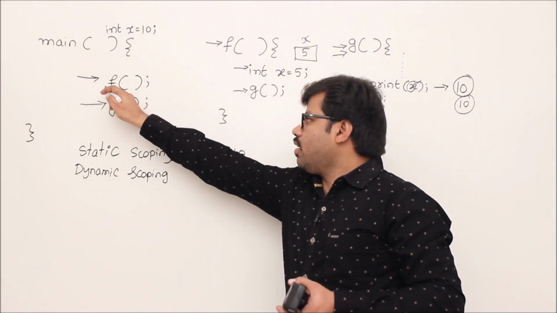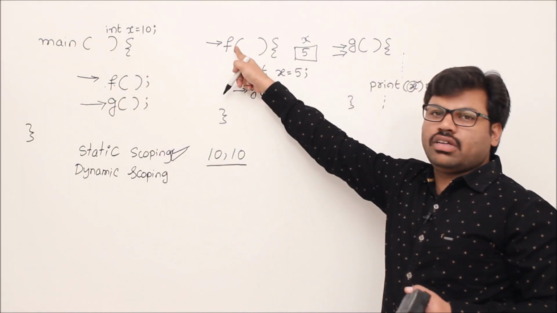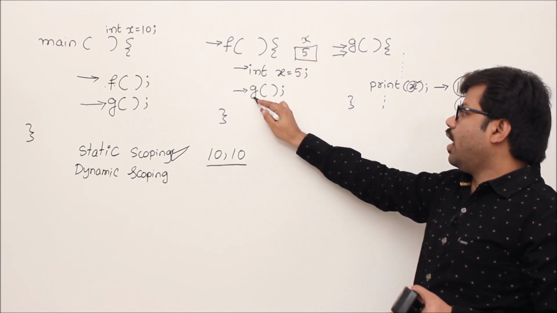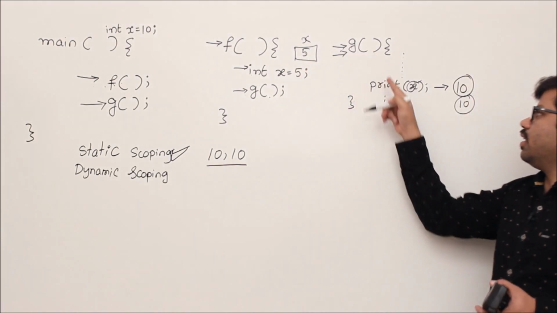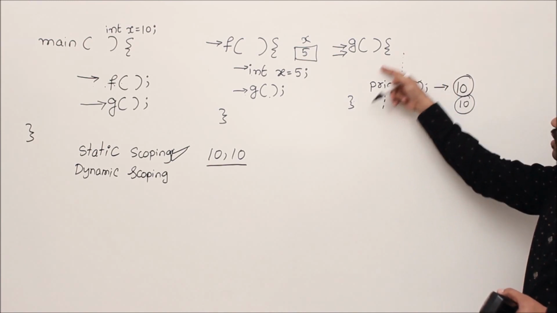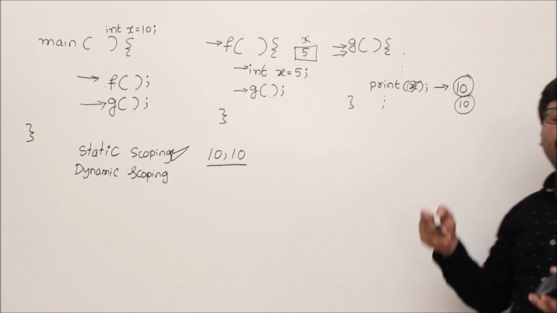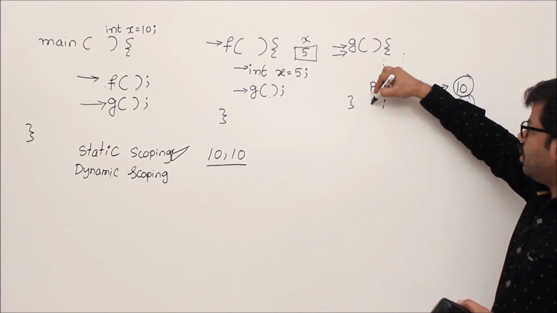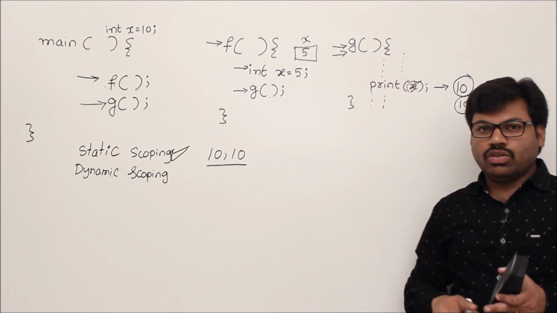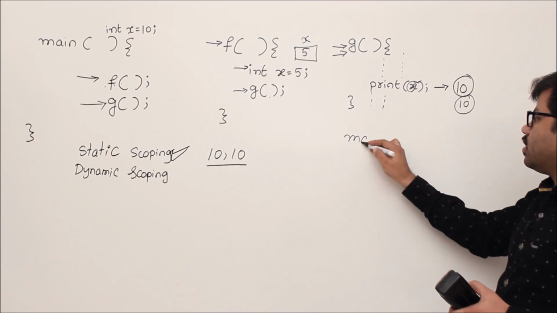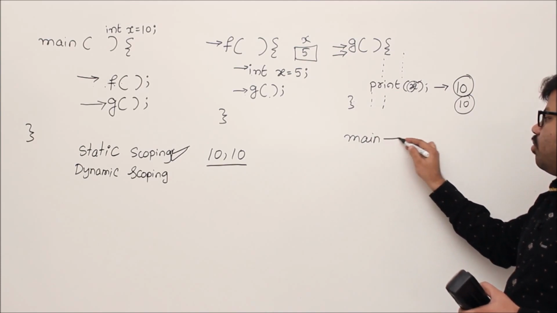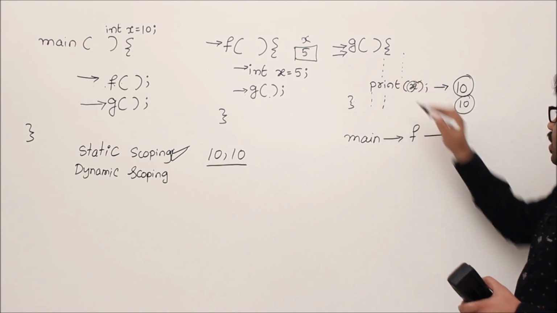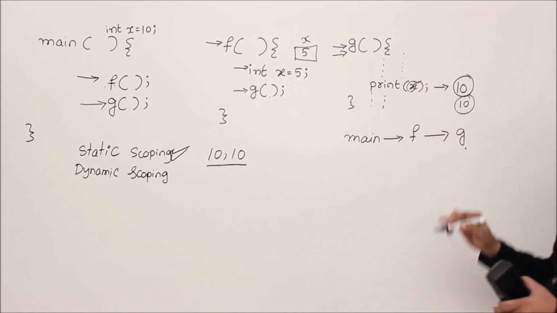Let's start here, F, because of that we will come here, and then int X equal to 5, X will become 5, and because of G we will come here, then there is a print X. Now since the variable is not present here, according to dynamic scoping, what to do? Search in the entire function, it's not there. Then what to do? Go through the calling sequence. Initially we were at main, we went to F, from F we reached G, isn't it? Now in G we got this problem.